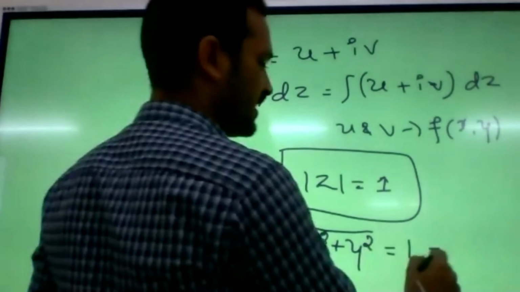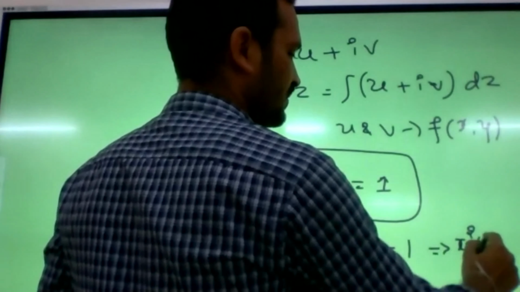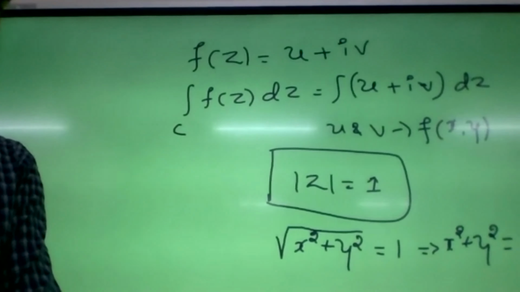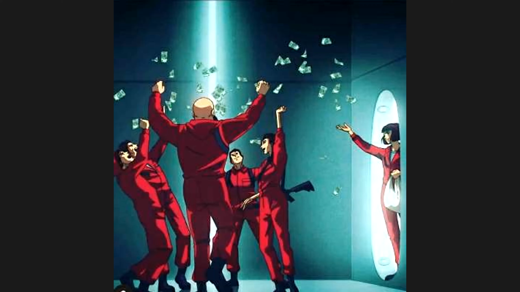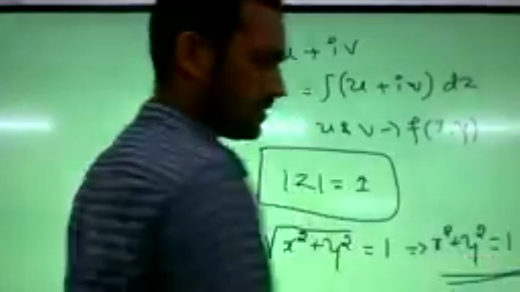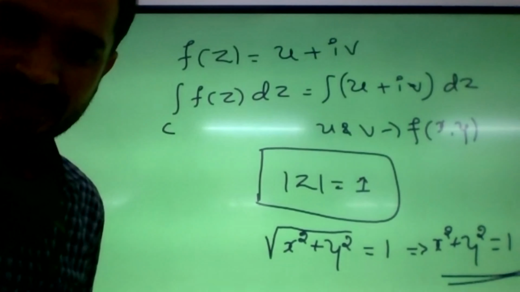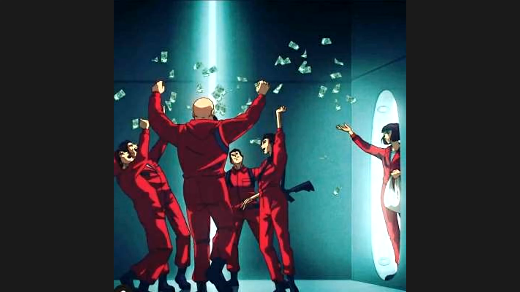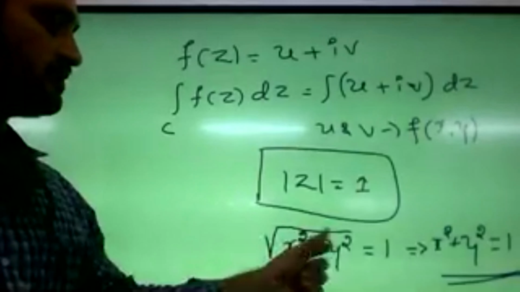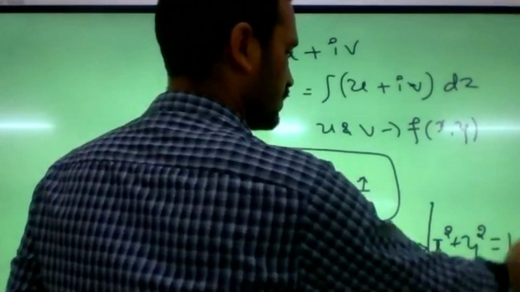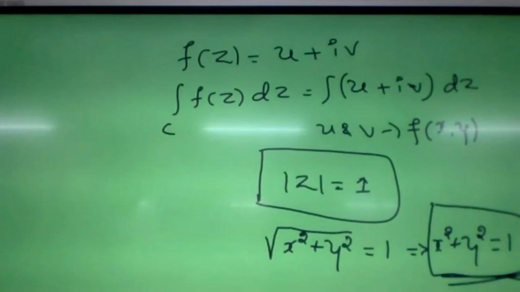So now square on both sides. What will it become? x square plus y square equals 1, right? Mod z is equal to root of x square plus y square. If you square both sides, it becomes x square plus y square equals 1. This is in the standard form. What's the name of that curve?